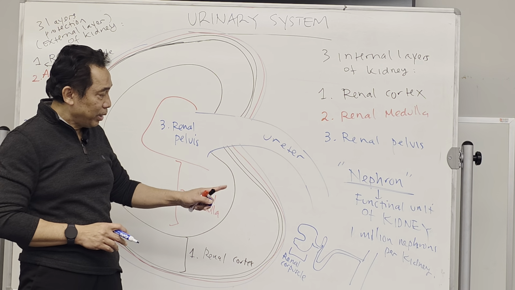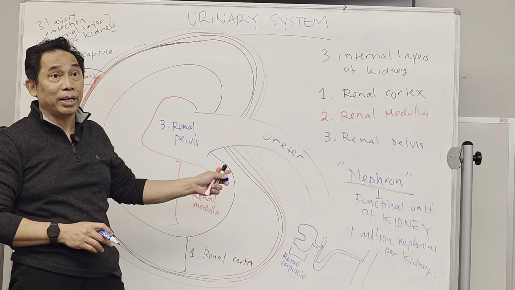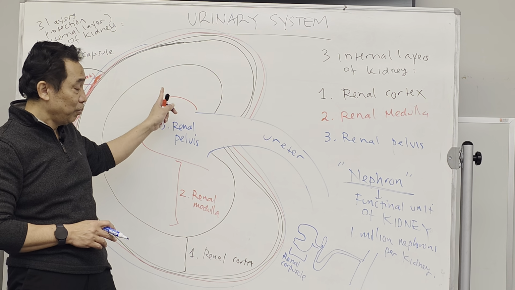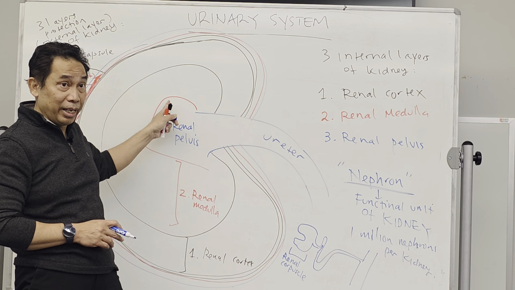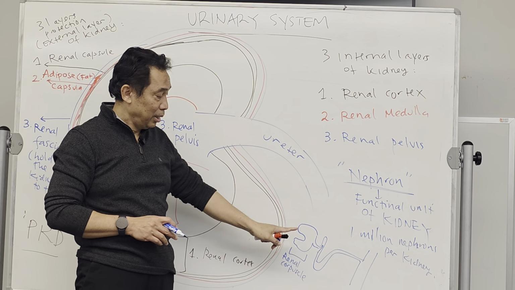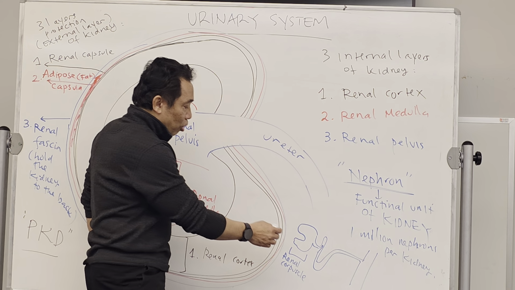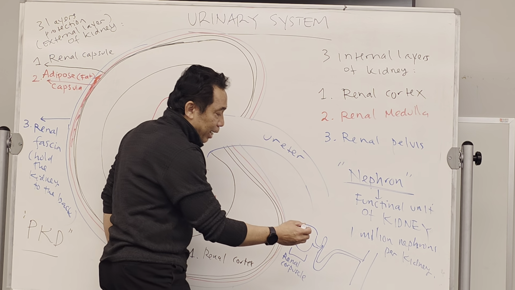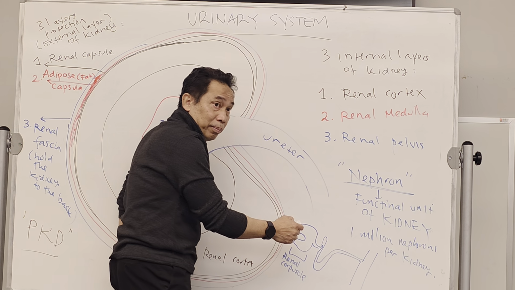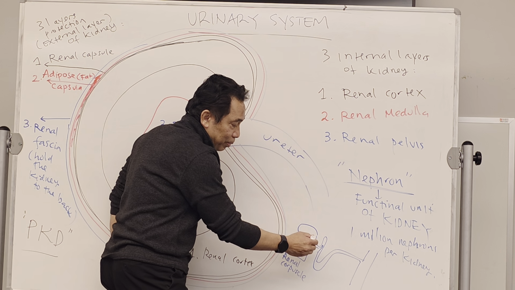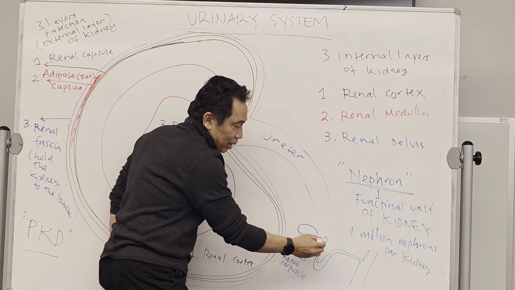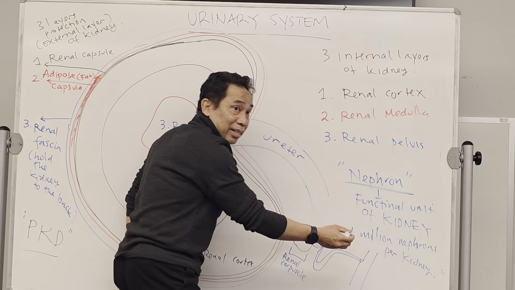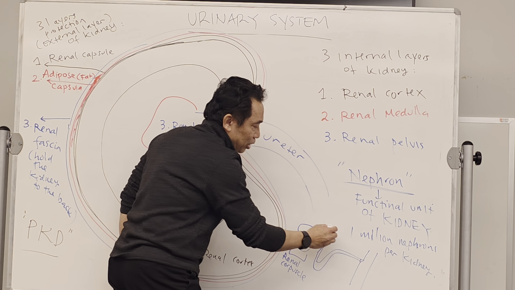Okay. I'm gonna draw it again later, bigger, but right now, because we need the space for drawing it in the kidney, I'm gonna draw it a little bit smaller. Renal corpuscle, and there is a tube coming from the renal corpuscle, starting from here and ending here. So this is the tube.